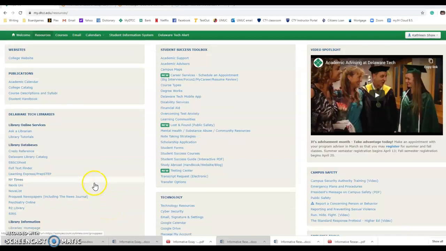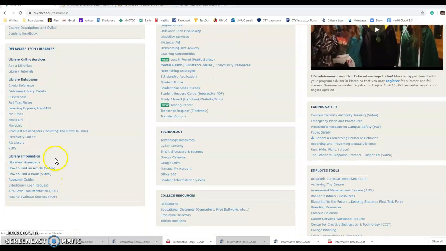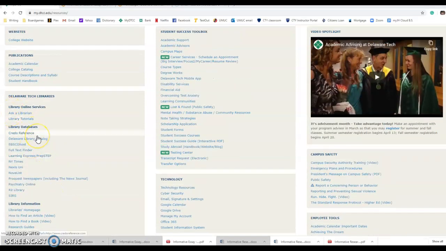Everybody! So in this video I am going to just do a quick tutorial on how to find articles in the library database. So go over some of the library databases that we have. I'm going to start with EBSCOhost. It's my favorite.